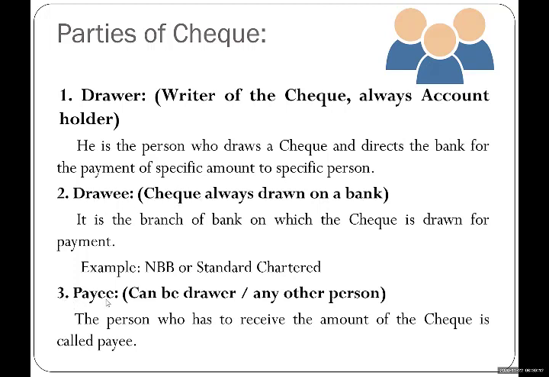And the third party is the payee. It can be the drawer, meaning the person who has written the check, or any other person. For example, I'm writing the check. I can write my own name, that is, pay me. So the payee could be the drawer itself or any other person. Or I can write pay Ali, pay Ahmad, pay Abdullah. So the person who has to receive the amount, or you can say the beneficiary of the check.